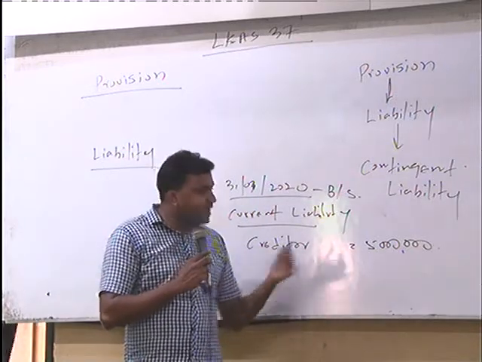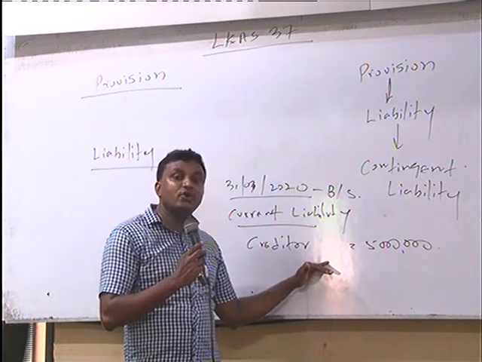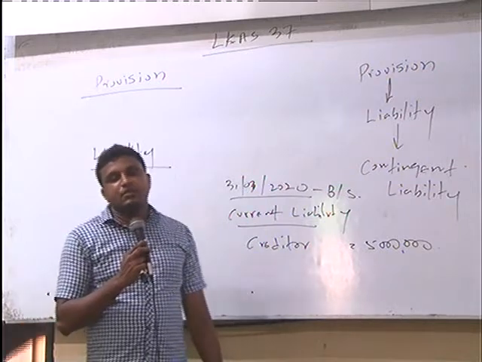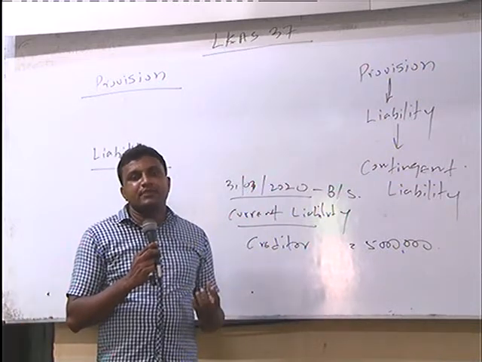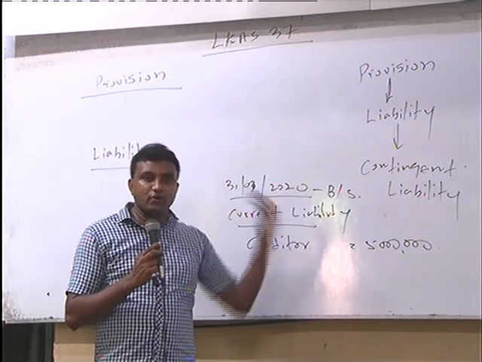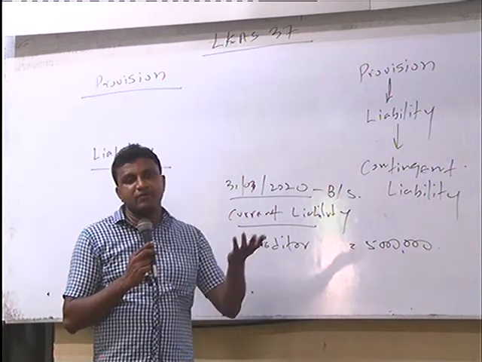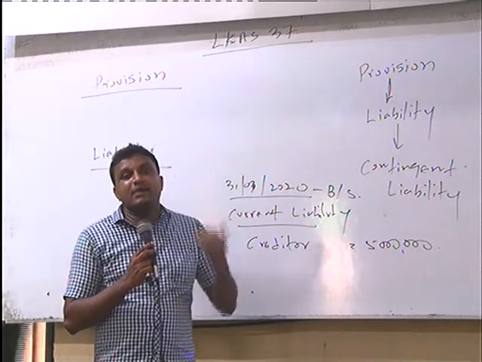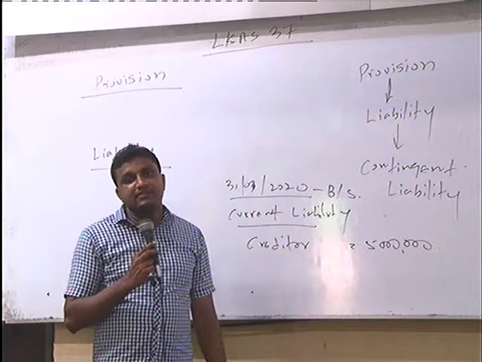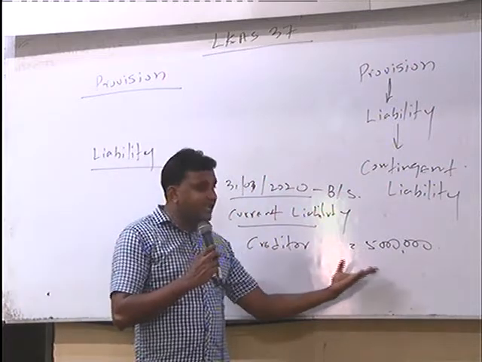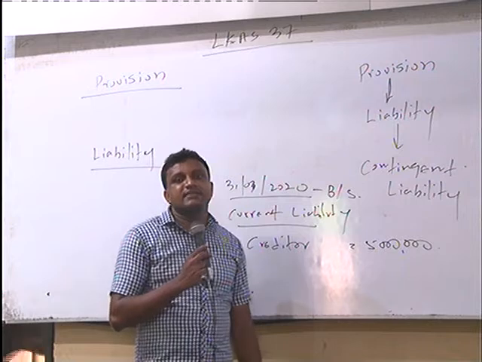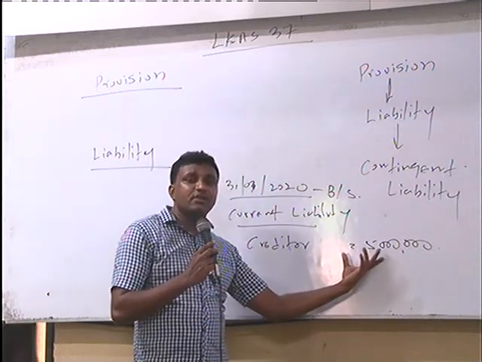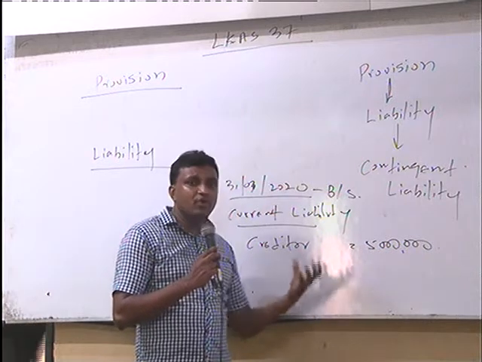Because the creditor has been created at that particular date in your balance sheet, as you have purchased items on credit basis. During or before the financial period, you purchased goods or services from outside parties, and you still have not paid them. That unsettled, unpaid amount we identify as creditors. Why is there a 5 million creditor amount? Because you have an obligation to pay.